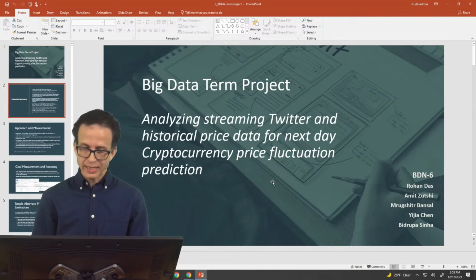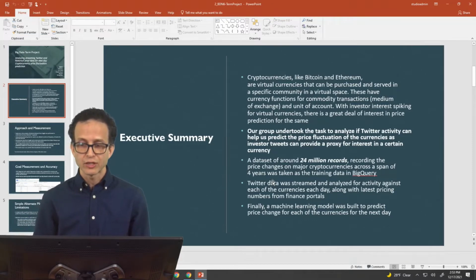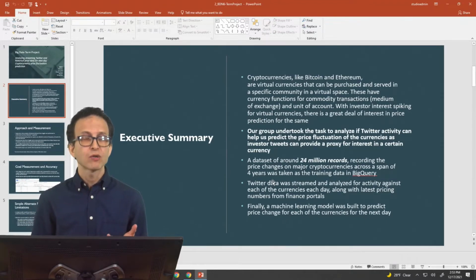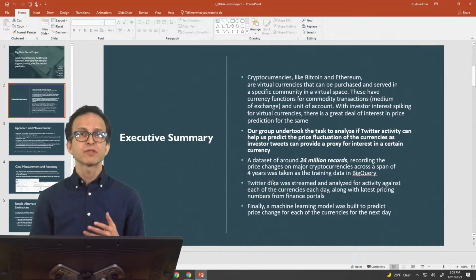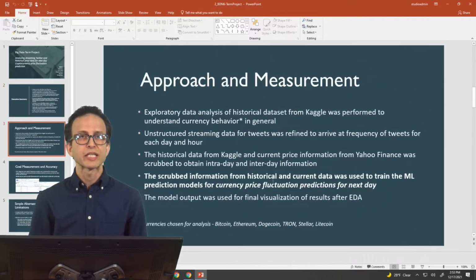And hence our group decided to undertake the task to analyze if Twitter data can be utilized to measure the fluctuation of currencies on a day-to-day basis. For that, we came up with a data set of around 24 million records from Kaggle. We merged it with several thousand records from finance portals like Yahoo Finance, and then finally merged that with the streaming data coming in from the Twitter API and fed that to the model to do the predictions.